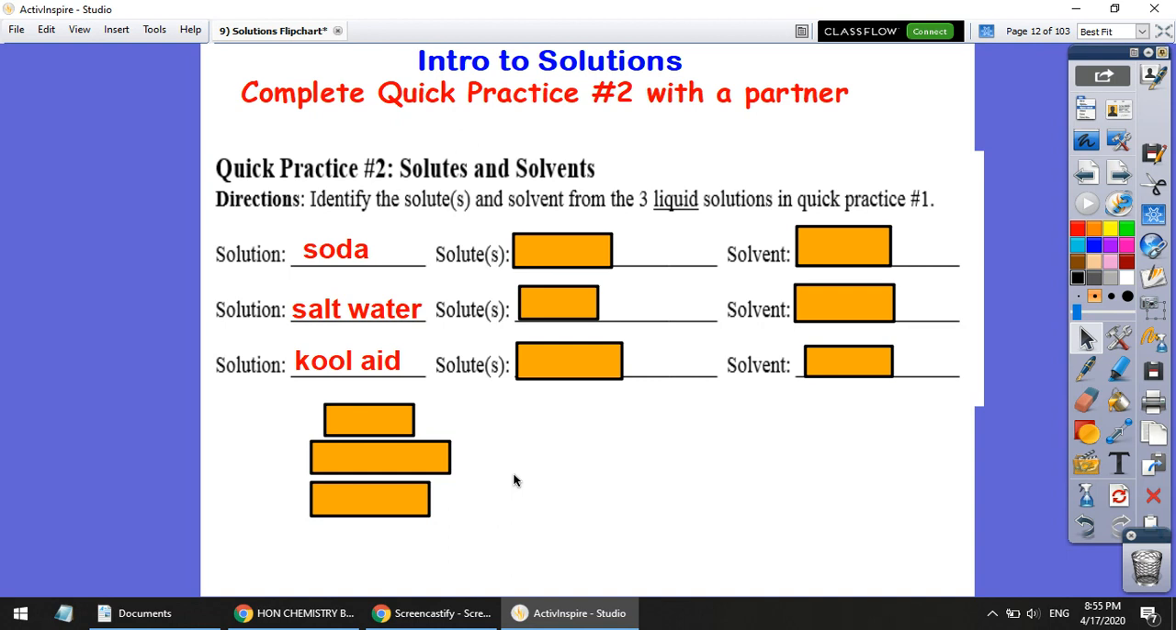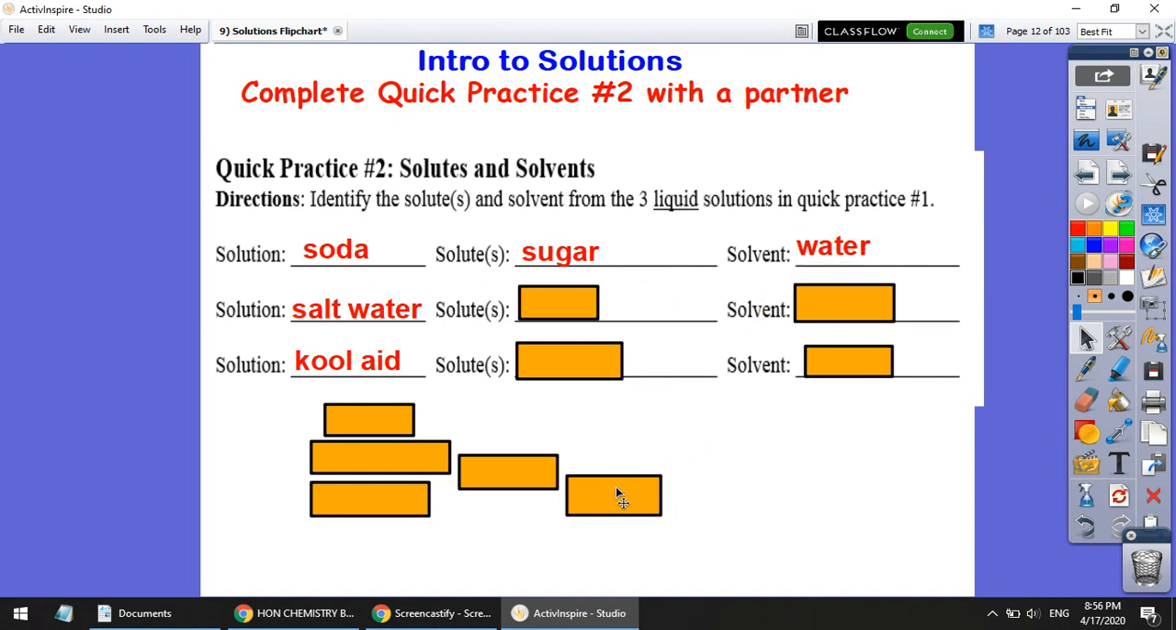Okay, so in soda, remember the solute dissolves in the solvent. So what do we dissolve in what to get soda? Well, a couple things, but the main thing that we dissolve in soda is sugar. Okay, if you said CO2, carbon dioxide, that's fine too. There's also some carbon dioxide dissolved in soda. What are we dissolving it in? Water. So basically you take sugar, take CO2, dissolve it in water, that gives you soda.